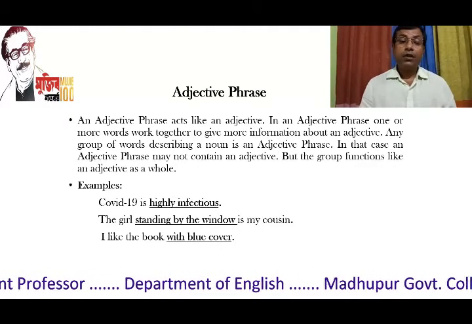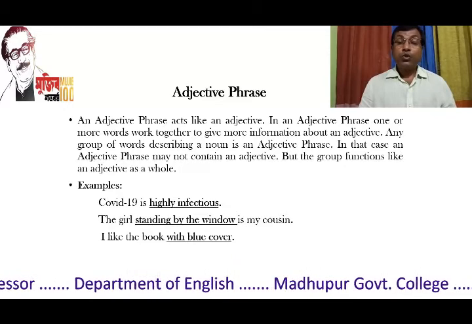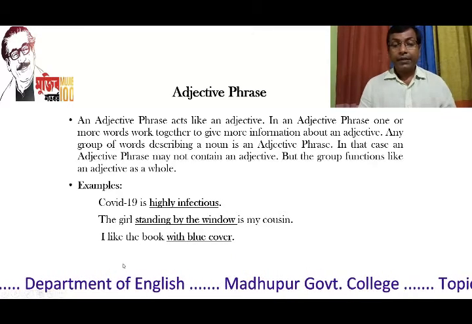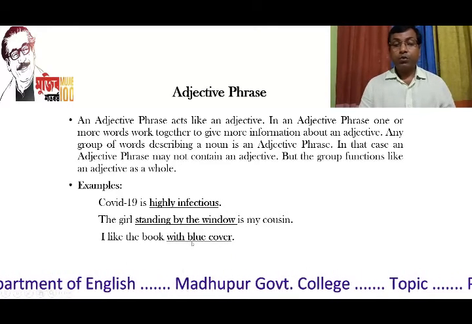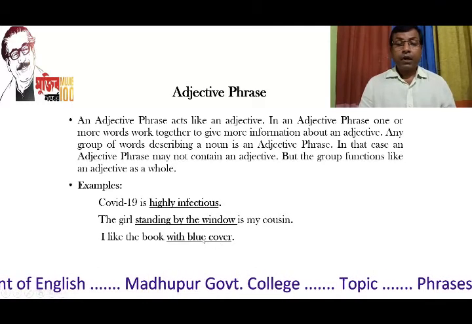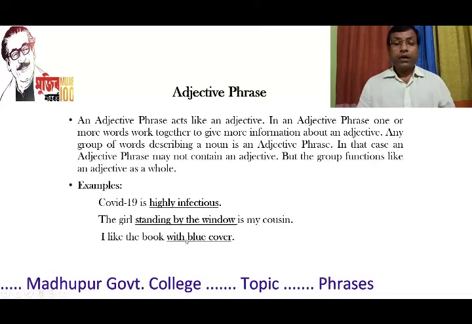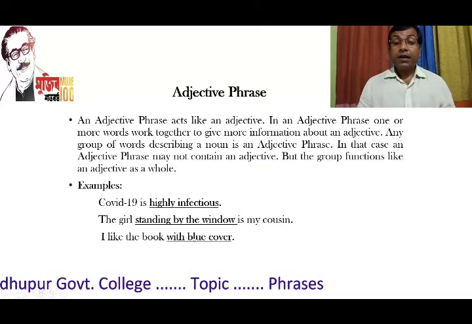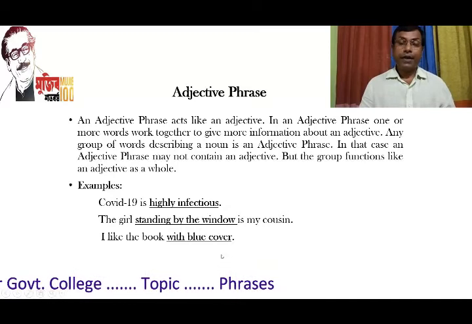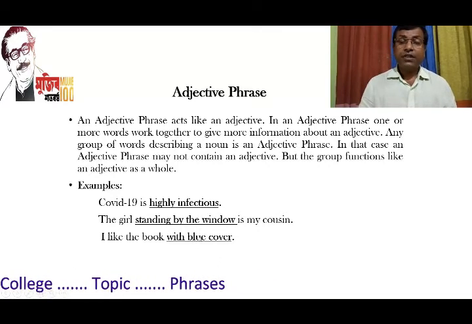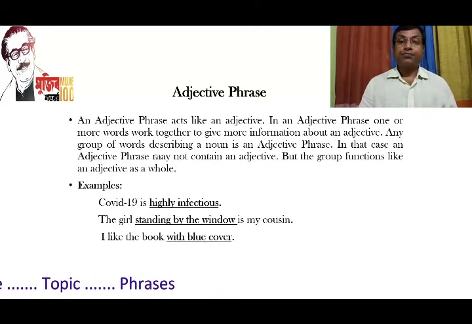Obviously, the answer will be like this, the book with blue cover. And again, with blue cover is doing the function of an adjective. So, dear students, it's an adjective phrase.